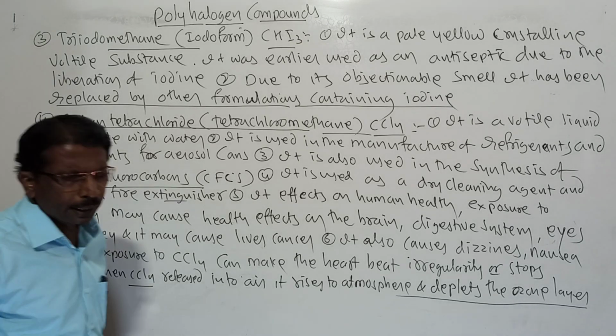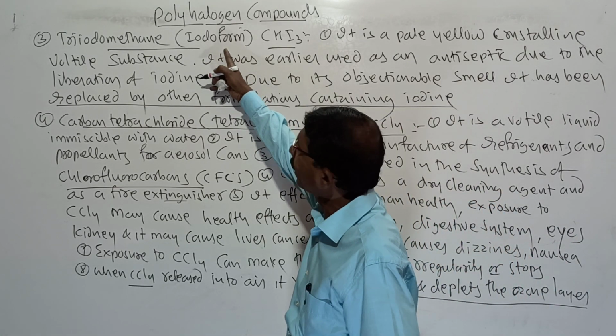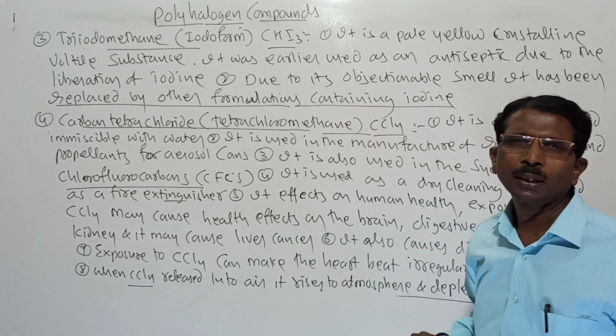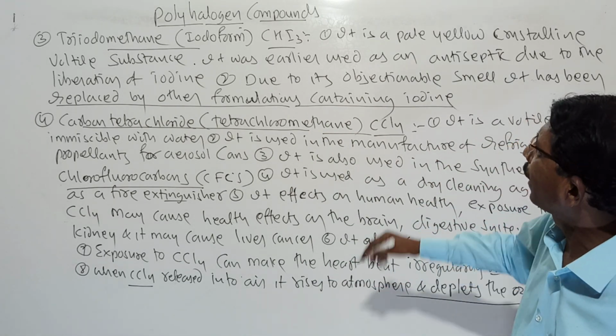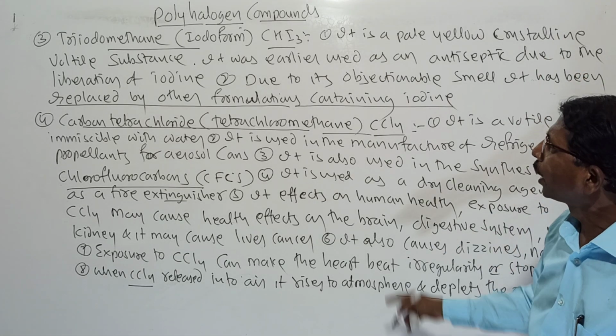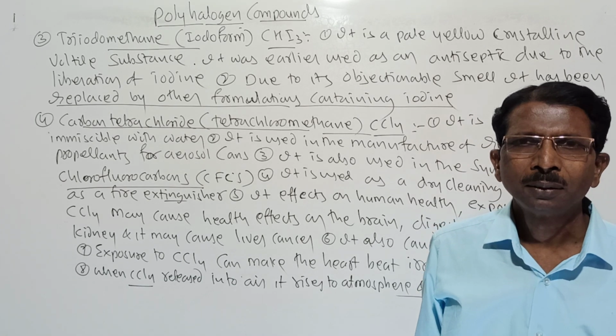So here in the third one, that is triiodomethane. It is also called iodoform. It is also a form of chloroform. And here, students, it is a pale crystalline volatile substance. It was earlier used as an antiseptic. It is a very good antiseptic.